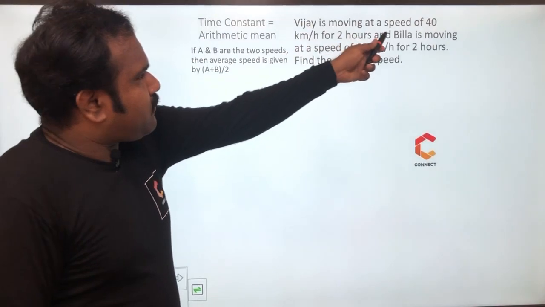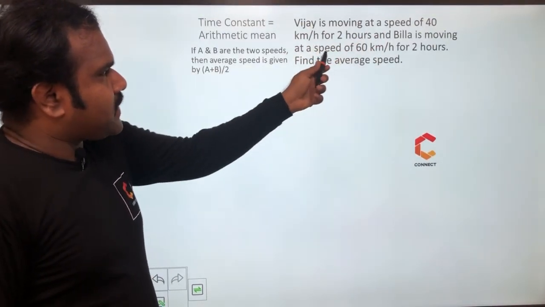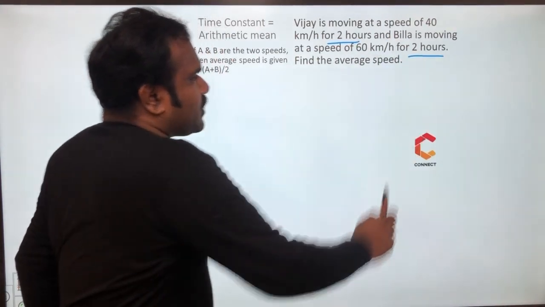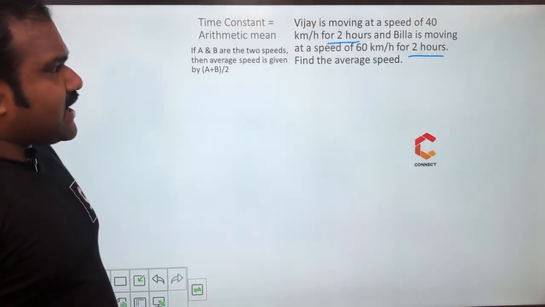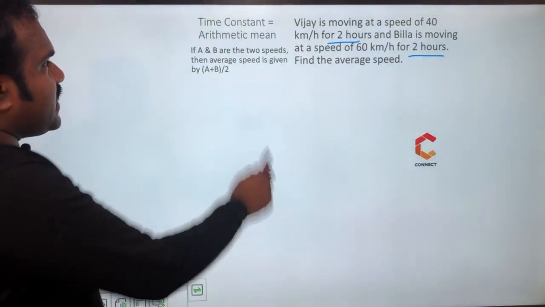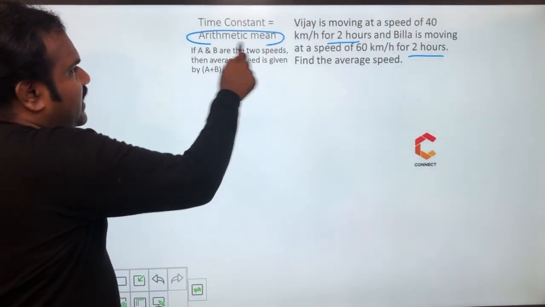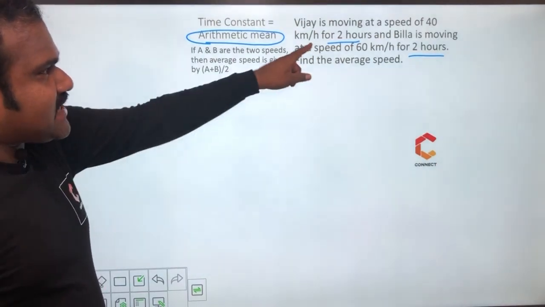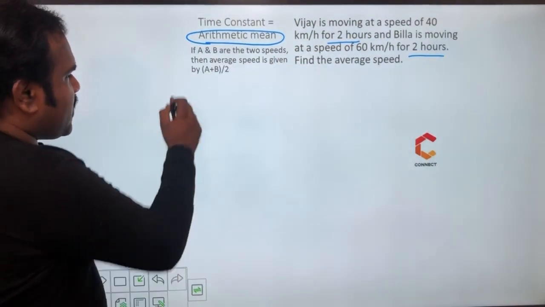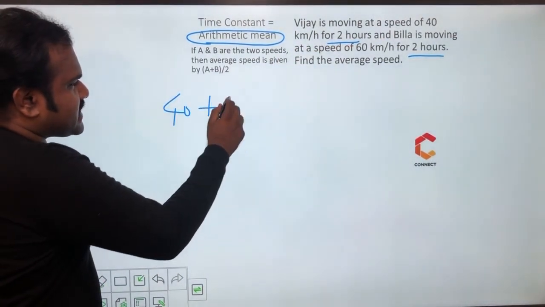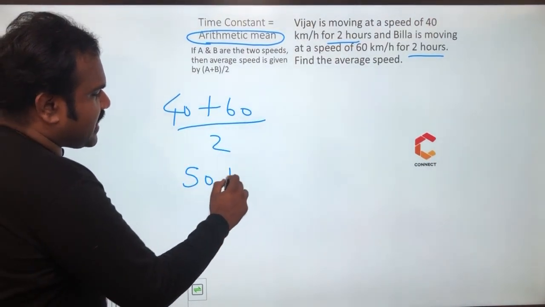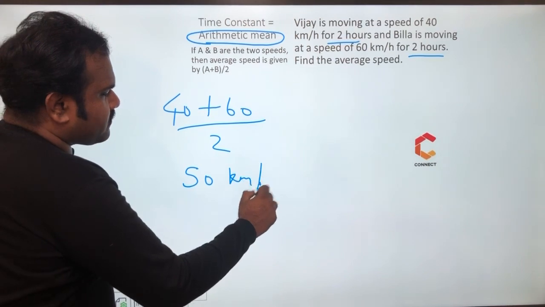Vijay is moving at a speed of 40 km per hour for 2 hours and Billa is moving at a speed of 60 km per hour for 2 hours. So these two guys are moving at the same time, time constant. Now to find the average speed, directly I can apply the concept of arithmetic mean. Arithmetic mean means average. I can just take the average of the two speeds, 40 plus 60 by 2, which is nothing but 50 km per hour, the average speed of these two guys.